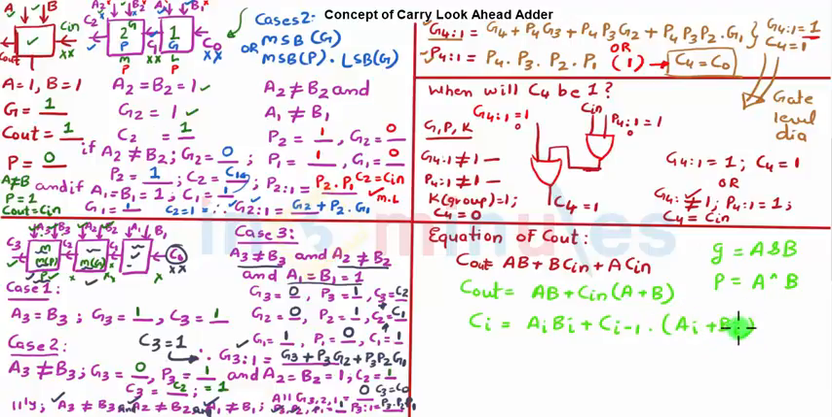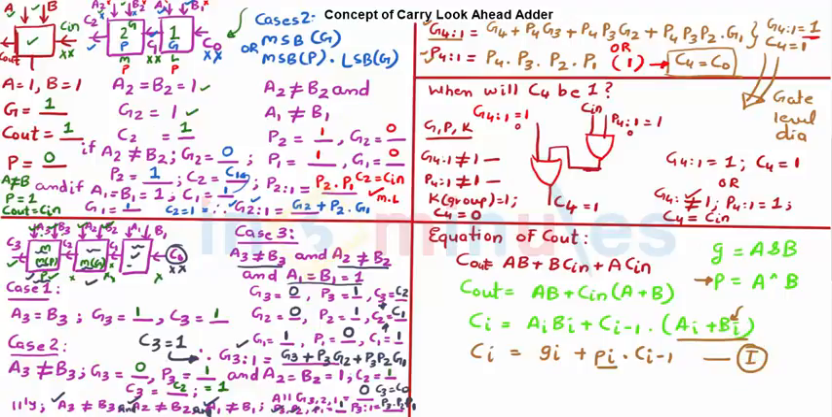Fair enough? Yes, great. Now see what I'm doing. Ai and Bi is nothing but Gi, so I'm just putting that as it is, plus Ai plus Bi, I'm putting it as Pi, and Ci minus 1. Now a lot of people have their eyebrows raised because this is an OR gate and I have called it a propagate signal, whereas we know that the propagate signal is nothing but A XOR B. Let's understand what I have just done here in the equation.